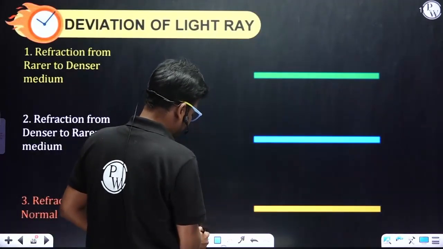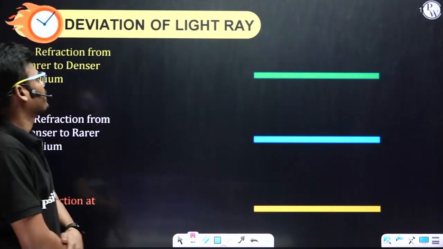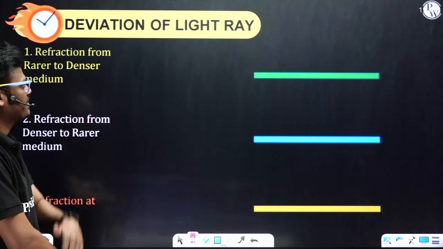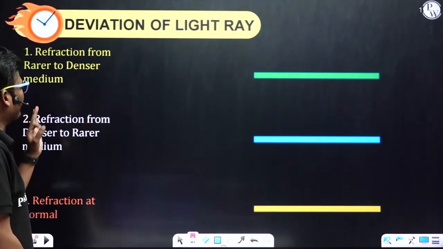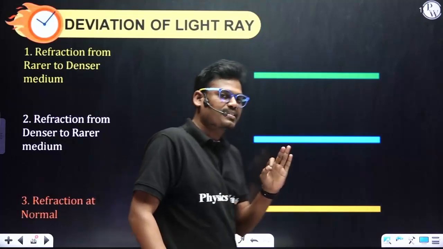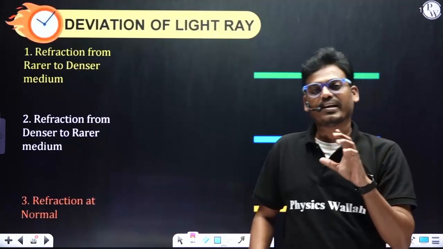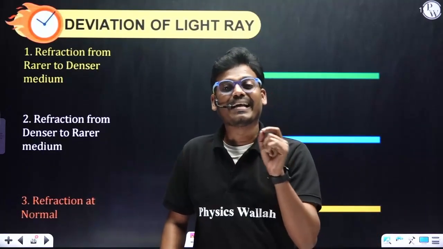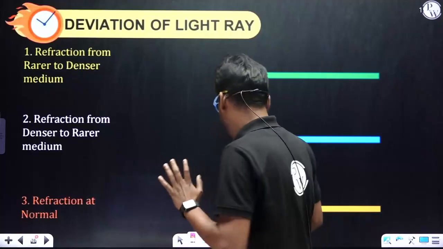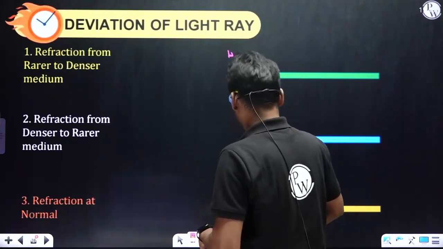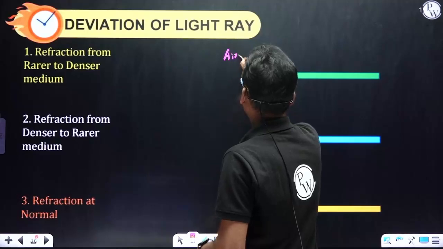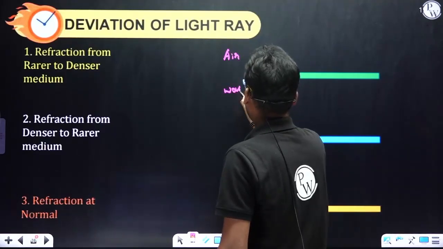So refraction, that is nothing but a change in direction. You can call it a deviation of a light ray. The first case, refraction from rarer to denser. Here I'll consider one small example. Let's consider the air and water pair, rarer medium to denser medium. Therefore, here I'll consider air and water.